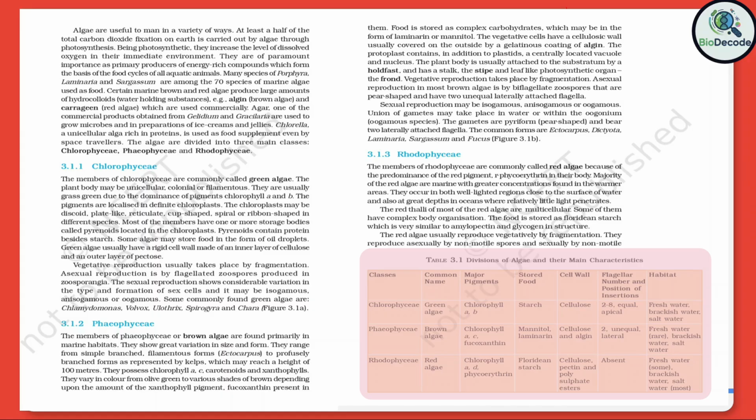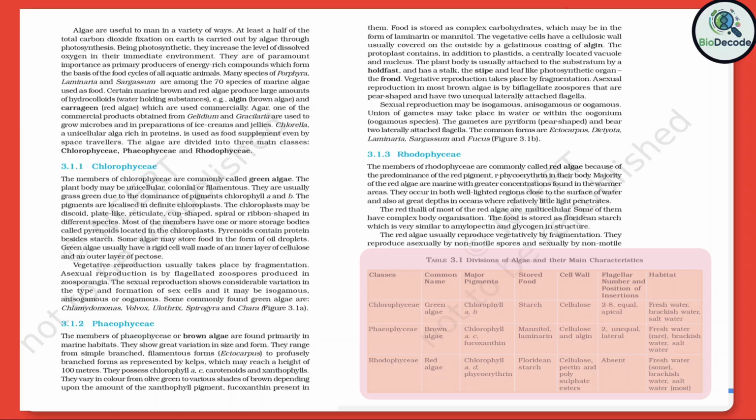They exhibit great variation in size and form, from simple filaments to giant kelps that can reach several meters in length. Reproduction occurs by vegetative, asexual, and sexual methods. Sexual reproduction is mostly oogamous, and the gametes are often motile. Typical examples are Ectocarpus, Dictyota, Laminaria, Sargassum, and Fucus. These are the large seaweeds you often see washed up on seashores.